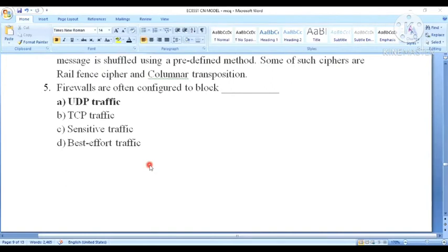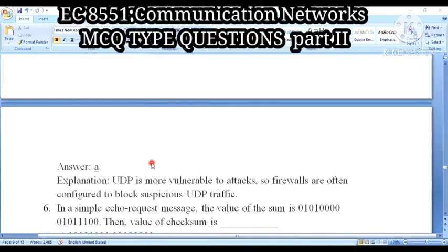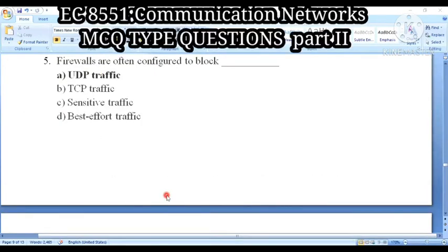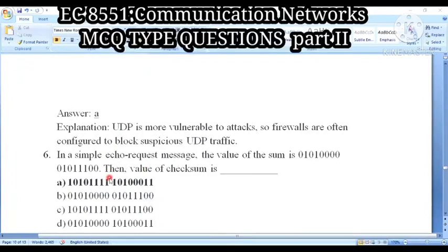Another question: firewalls are often configured to block dash. Firewalls. Option A is UDP traffic. Option B is TCP traffic. Option C, sensitive traffic. Option D, best effort traffic. So your answer will be UDP traffic, because UDP is more vulnerable to attack. Firewalls are often configured to block suspicious UDP traffic, because UDP traffic is most vulnerable to attack. Okay, so that is the reason.